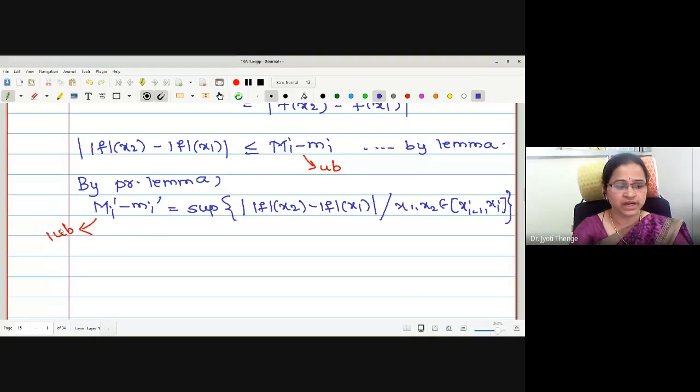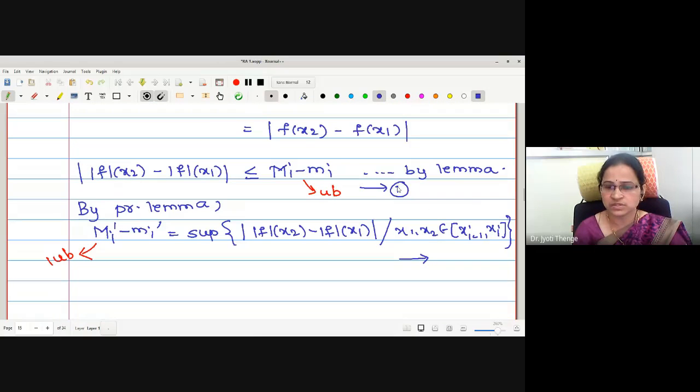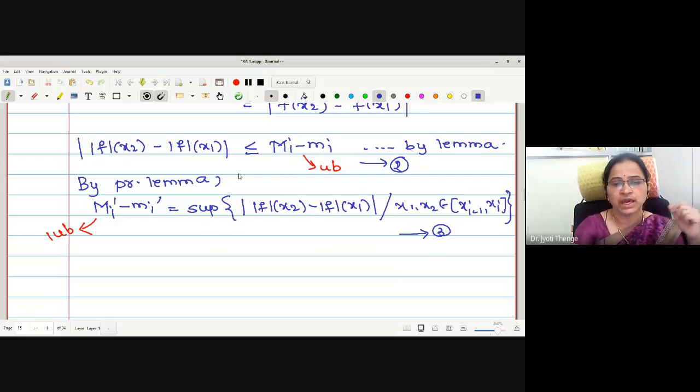Then what is the relation between the two terms? Therefore, let me call this as statement number one. Let me, I think one I have used, no? Yes. Let me call this to be 2. Let this be 3. Therefore, from 2 and 3, capital Mi minus small mi is an upper bound of the set mod f operated on x2 minus mod f operated on x1, where x1, x2 lies in the ith subinterval. But by the lemma, capital Mi dash minus small mi dash works as the least upper bound.